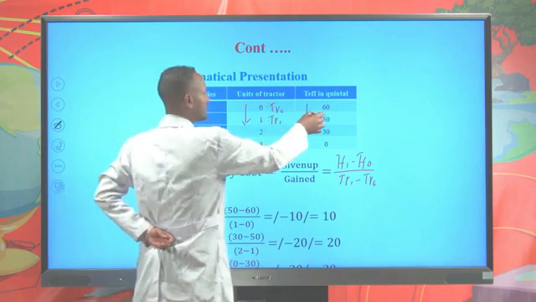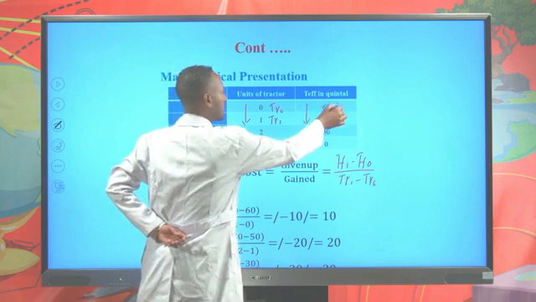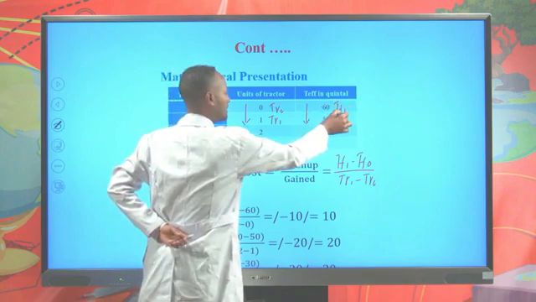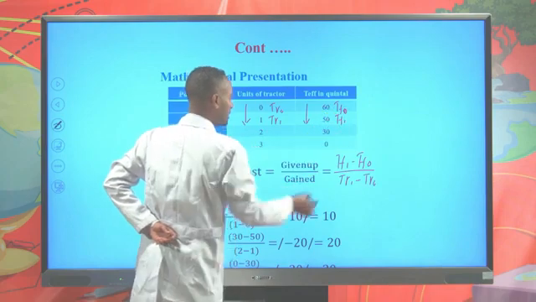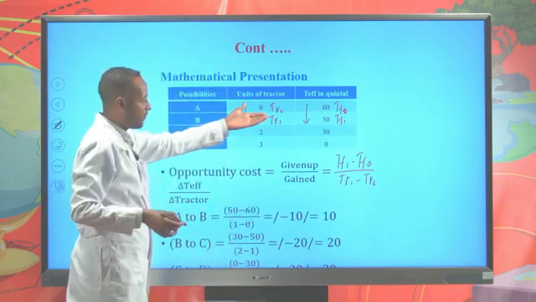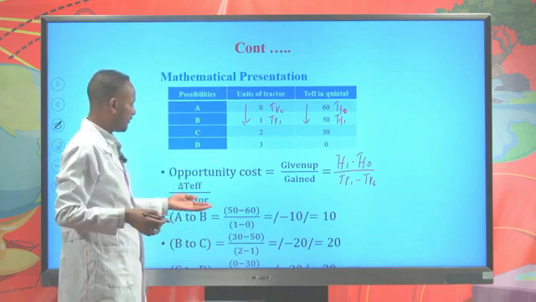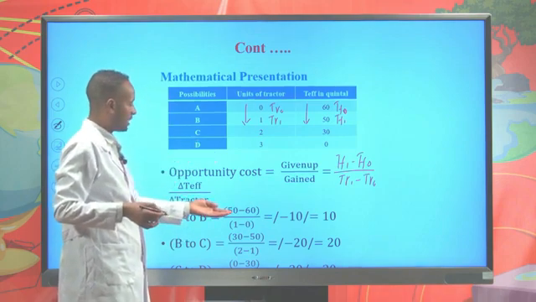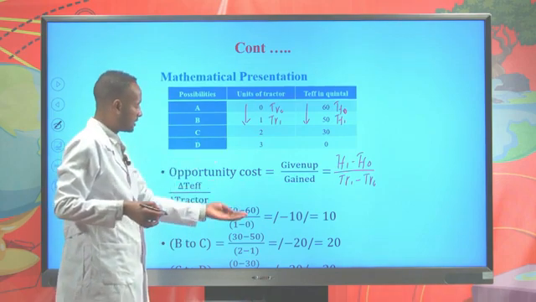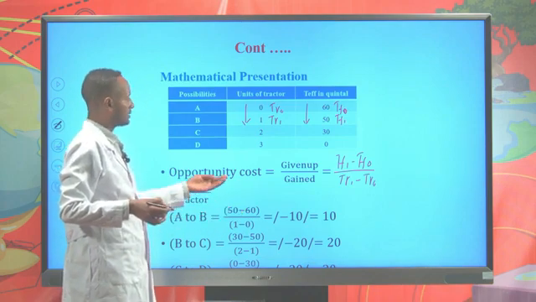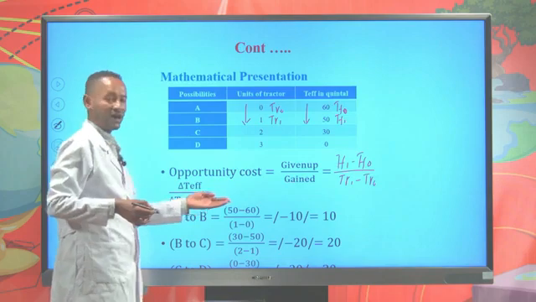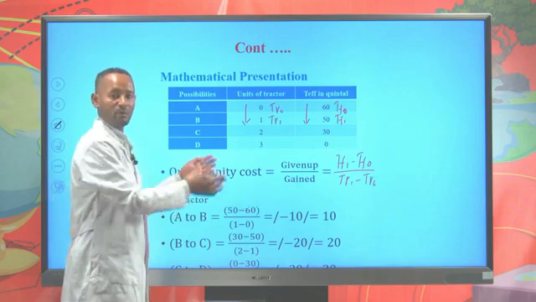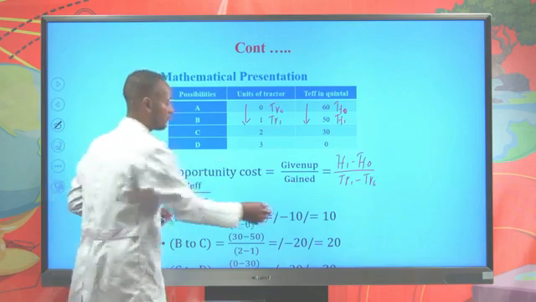Let's take this 60 as teff initial and this 50 as teff final. So when we substitute this information in this formula, the value of teff final is 50 quintal minus teff initial is 60 quintal, divided by tractor final is 1 minus tractor initial is 0. And this will give us minus 10. And when we take the absolute value, we are left with 10.